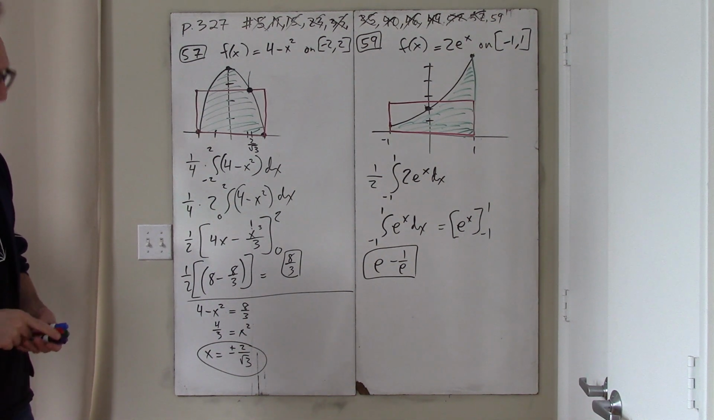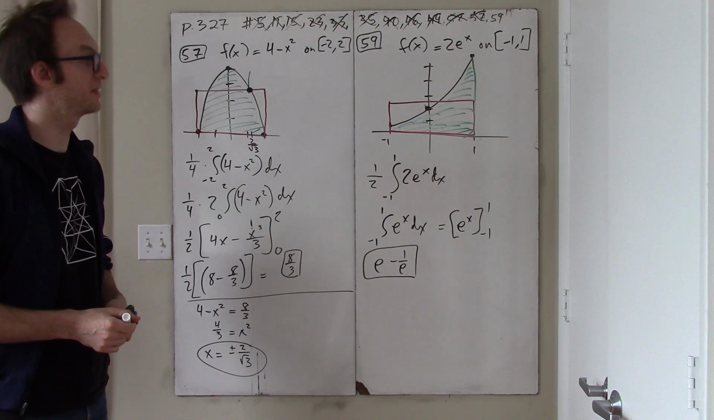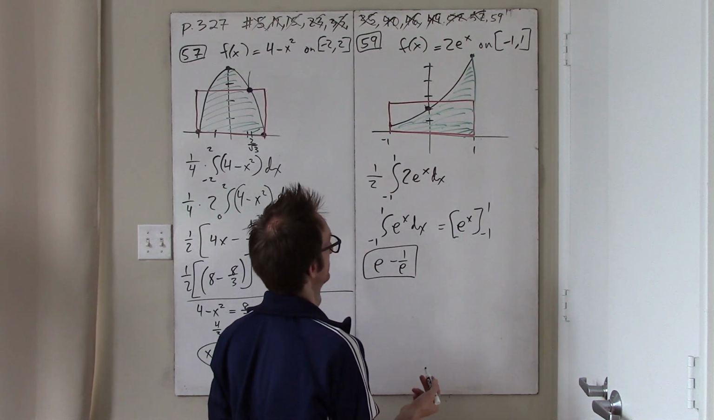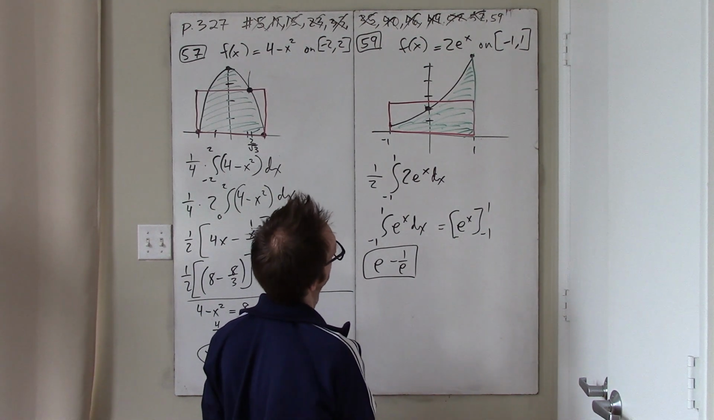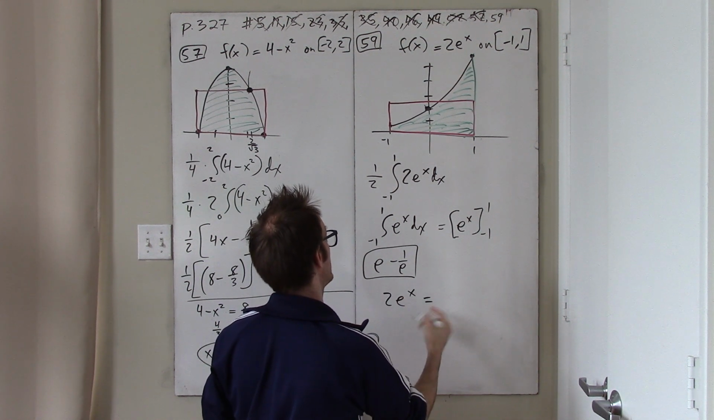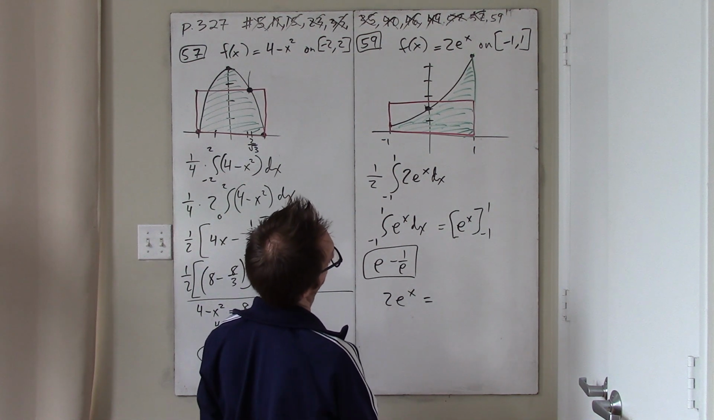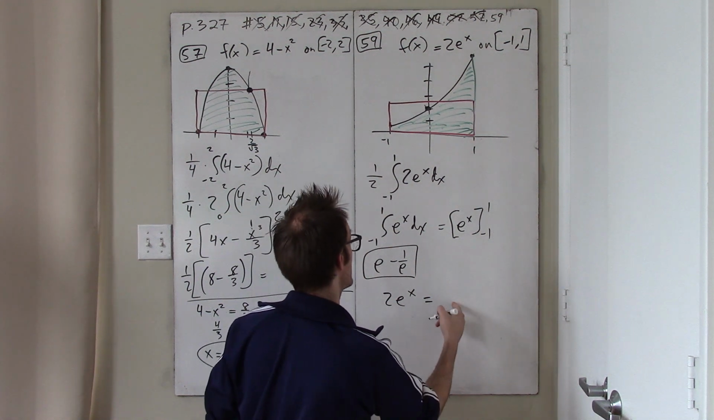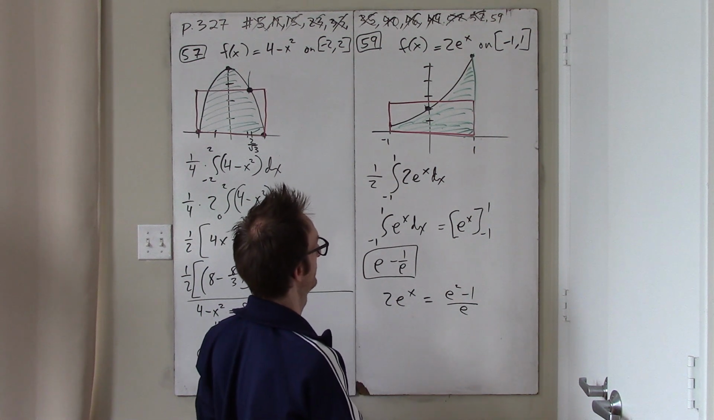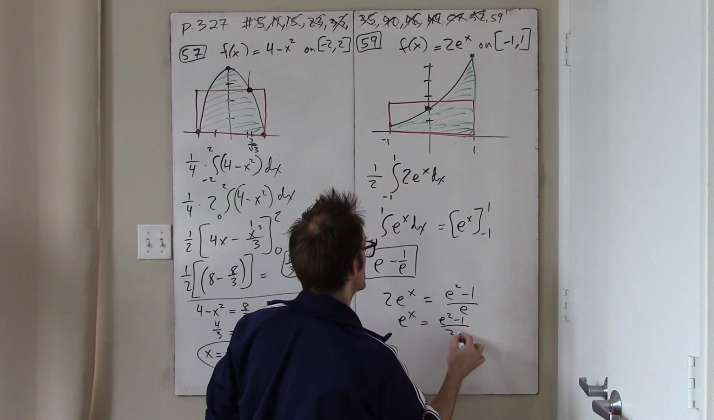Okay, and the final thing we need to do is to ask when, if ever, is our function going to equal this. So I don't know how to do this, but, okay, so when is 2e to the x ever going to equal e minus 1 over e? Should I get a common denominator? I don't even know. e squared minus 1 over e. And then therefore e to the x is e squared minus 1 over 2e.